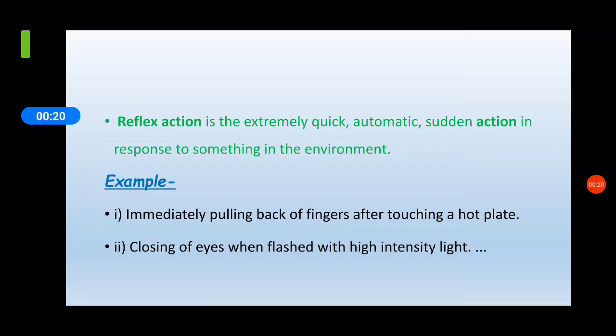जब हमारी बॉडी किसी environment के अगेंस्ट कोई भी रिस्पॉन्स करती है, एकदम क्विक रिस्पॉन्स करती है, उसे हम रिफ्लेक्स एक्शन कहते हैं. For example, immediately pulling back of fingers after touching a hot plate, or closing of eyes when flashed with high intensity light.